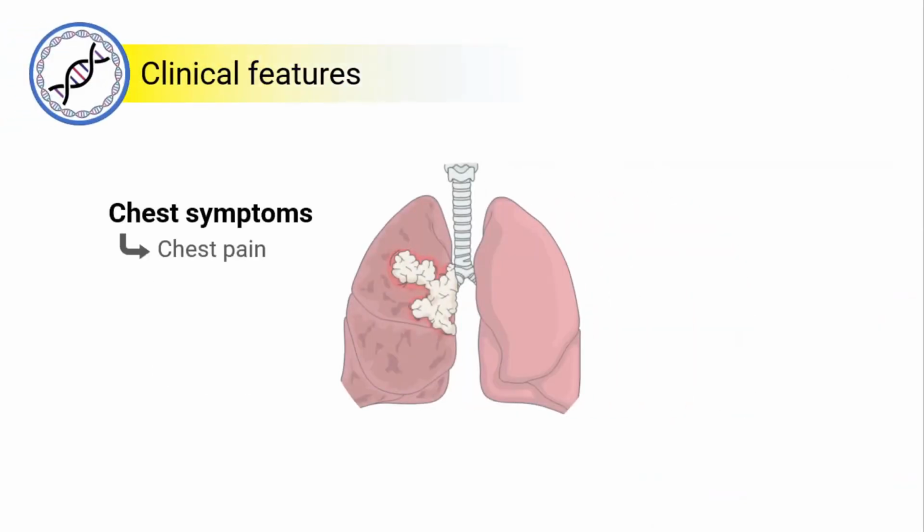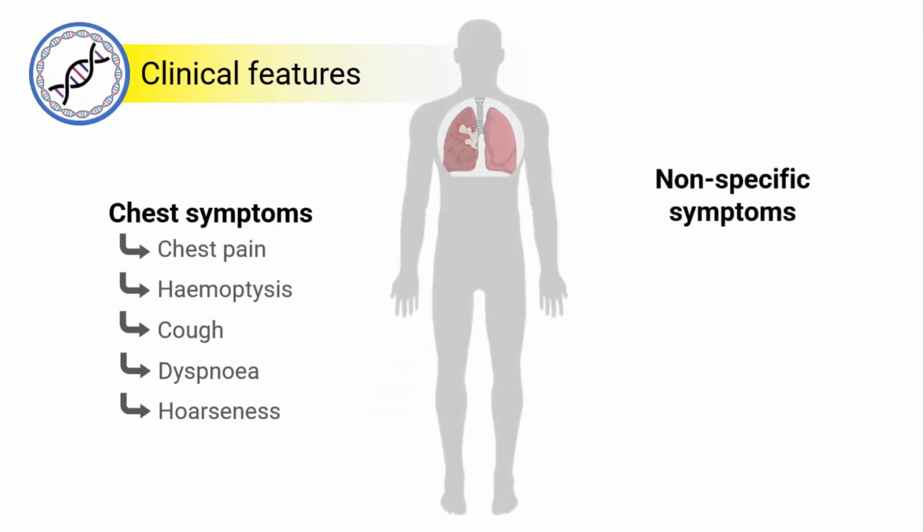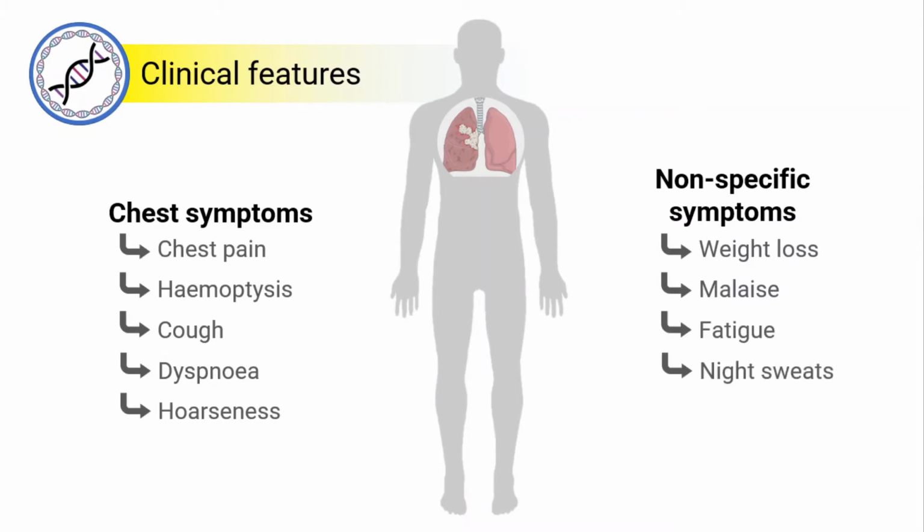Clinical features for lung cancer include chest pain, hemoptysis, a persistent cough, and dyspnea. There can also be a hoarse voice if recurrent laryngeal nerve compression occurs, for example in a Pancoast tumor, which is seen at the lung apex. It can also present with non-specific symptoms such as unintentional weight loss, malaise, fatigue, and night sweats. However, it can frequently be asymptomatic.